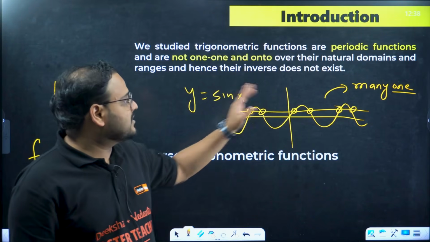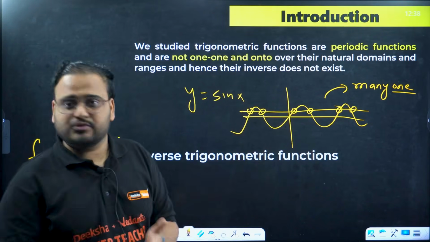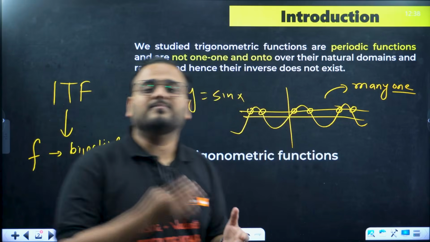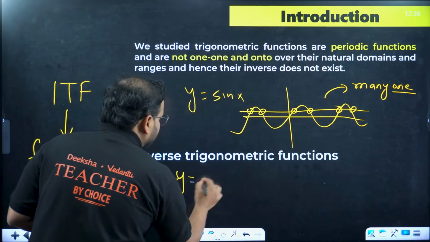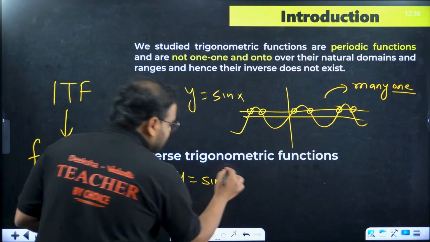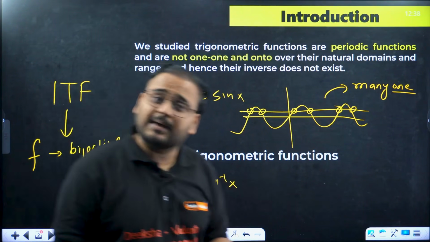In that case, this function becomes many one. If it is many one, means not bijective. We cannot create an inverse version of this, but it does exist. We have the inverse version, right? y equal to sine inverse of x exists for us. It means there must be some condition to make this happen.